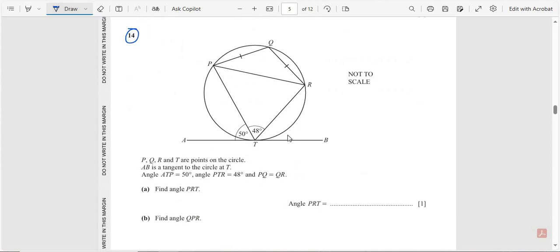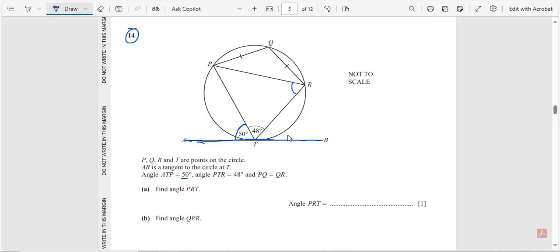Question number 14. This is a diagram. P, Q, R and T are points on the circle. AB is a tangent; this line AB is a tangent of the circle at point T. The angle ATP, this angle, is 50, and angle PTR, this angle, is equal to 48, and PQ is equal to QR. Find the angle PRT. Here we find this angle.